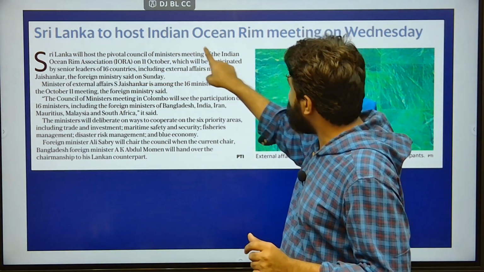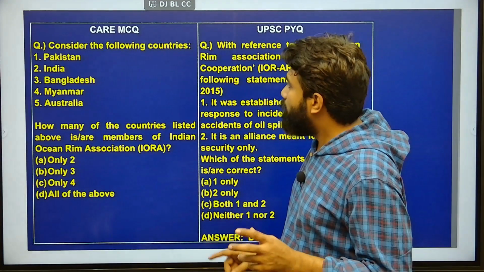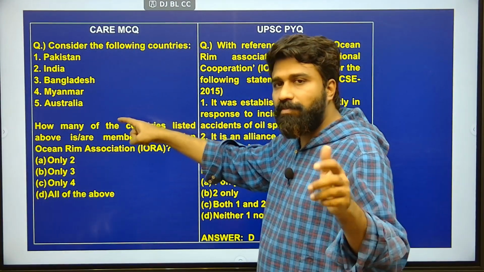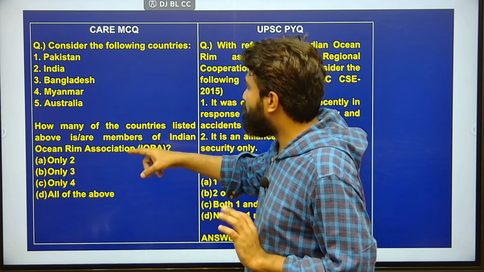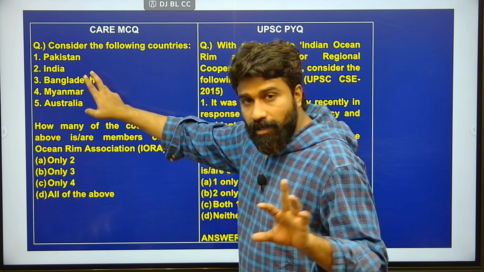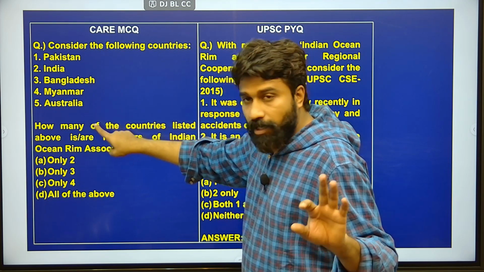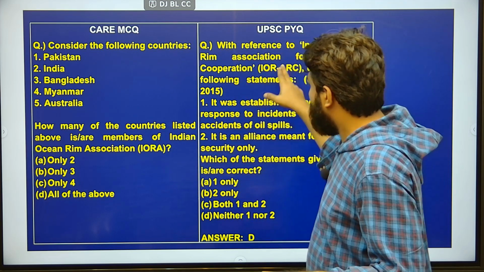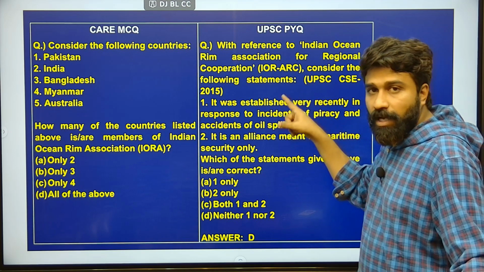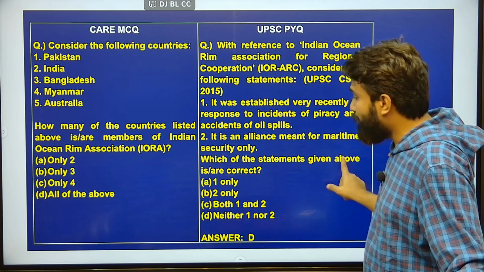Next, Sri Lanka to host Indian Ocean Rim meeting on Wednesday. Indian Ocean Rim Association, what does it actually mean? Here, the member countries must be remembered, which is quite difficult, and the remaining features can be easily understood. Consider the following countries here: Pakistan and Myanmar are not part of IORA, the Indian Ocean Rim Association. India and Australia are part of the Indian Ocean Rim Association. Previously, in 2015, UPSC asked about IORA, the Indian Ocean Rim Association for Regional Cooperation.